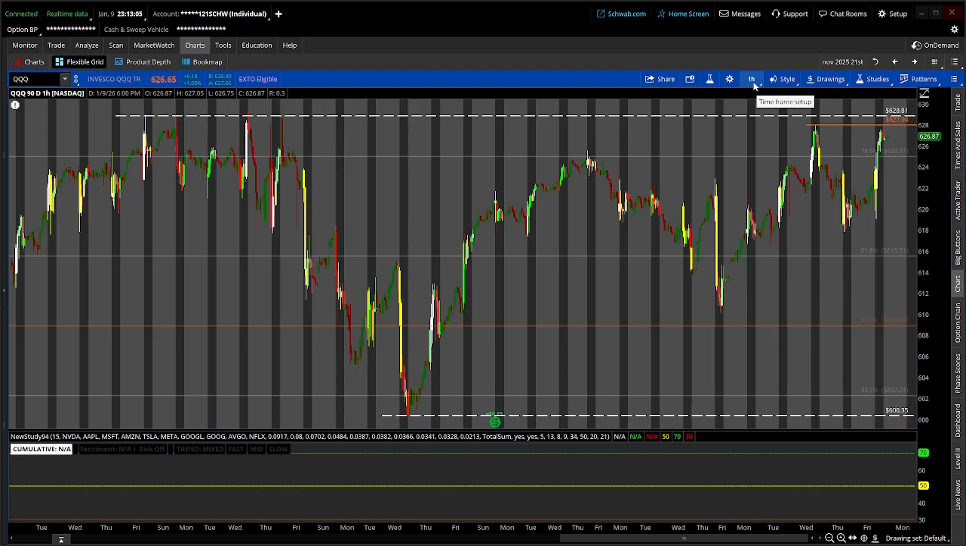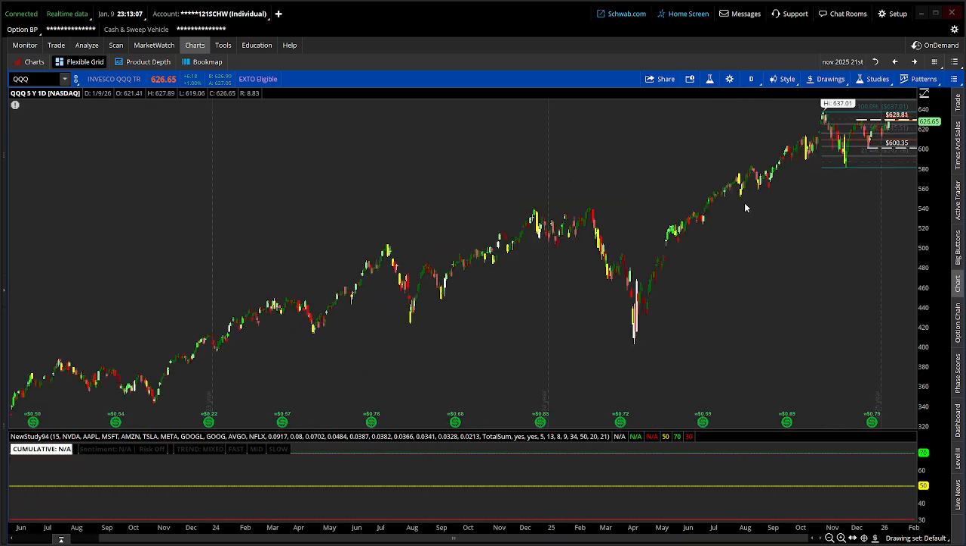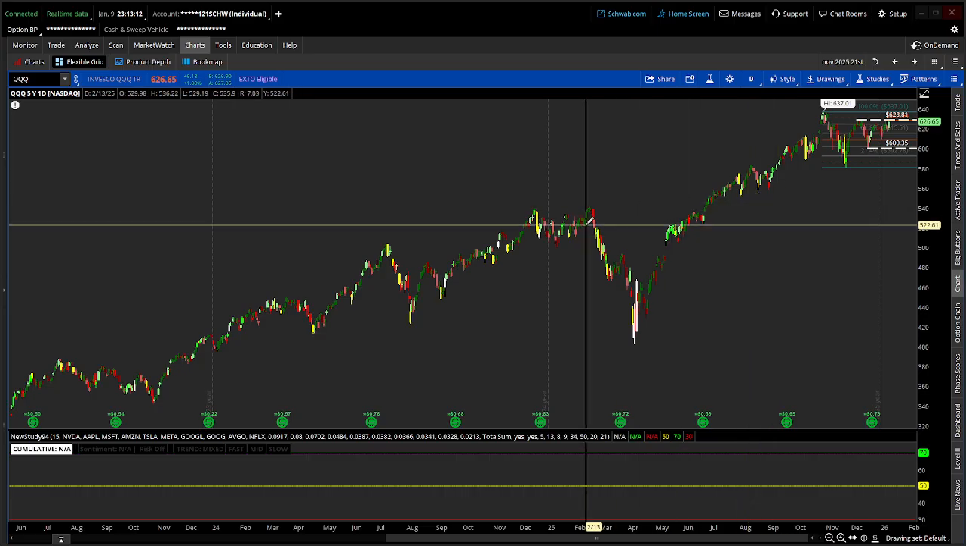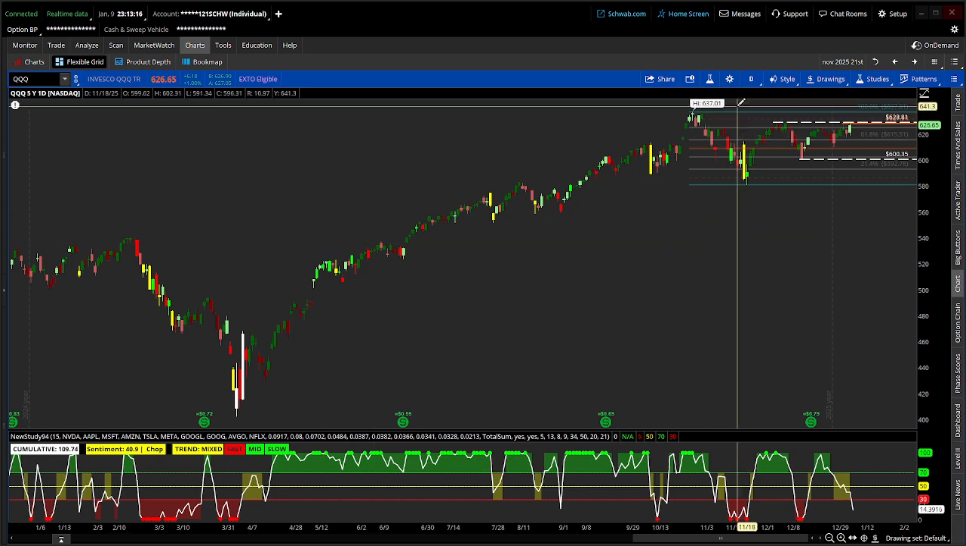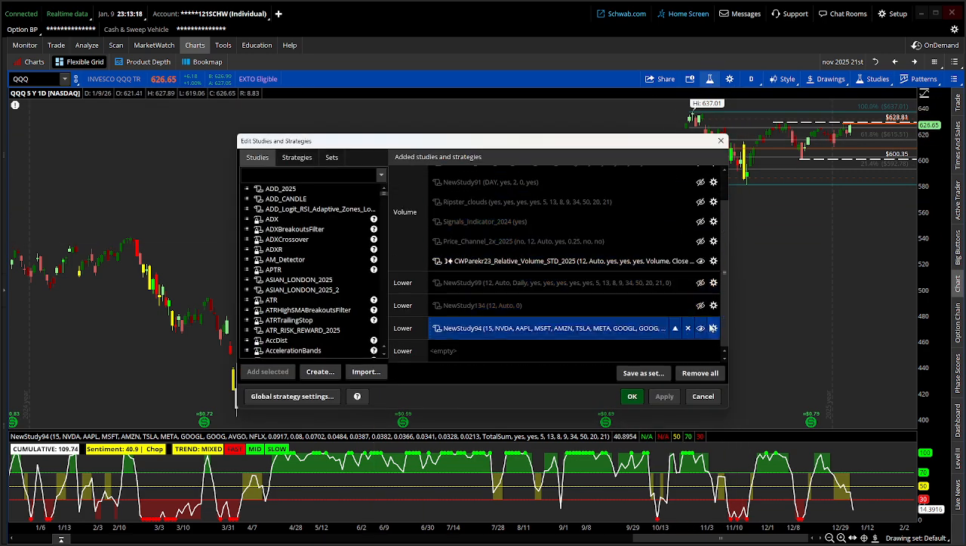I was trying to give it a second to load, but it's only going to work on the higher time frames. So we'll give a second for it to actually load up, and there we have it. And right now I have it set on 15. So the way I use it,